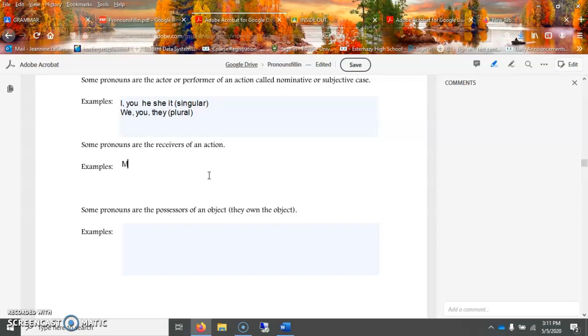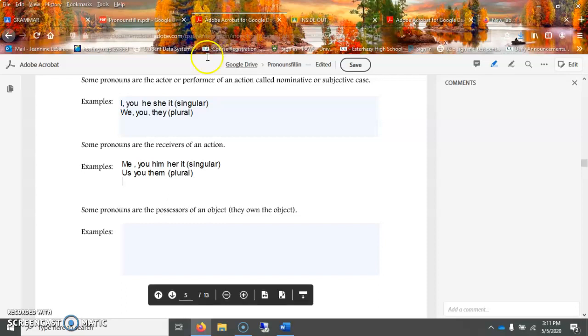So I would say me would be something. You is basically something is being done to you. Him would be another example. Her or it. These are all singular examples. Next, us, you, and them would be the plural form of being the receiver, or something being done to you.